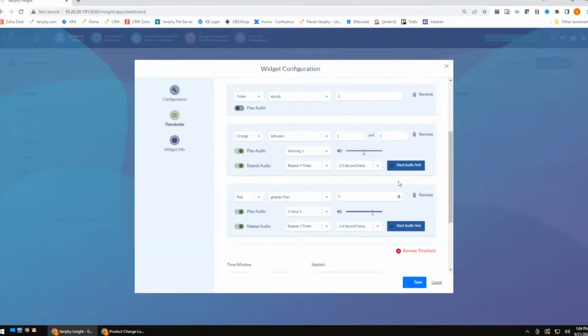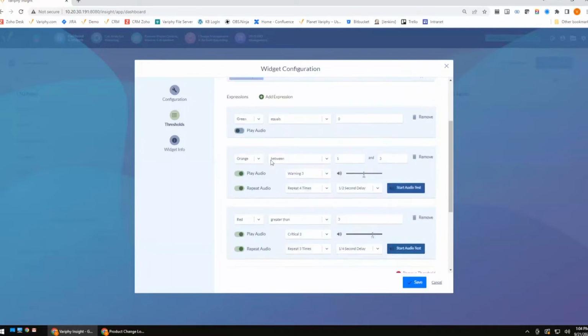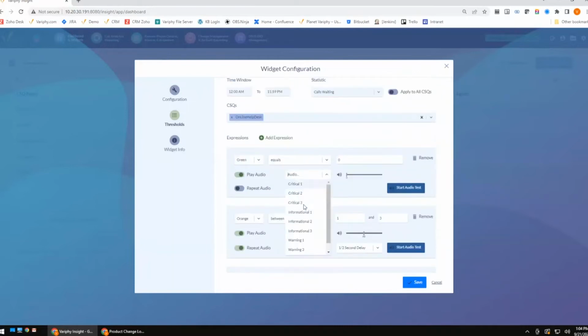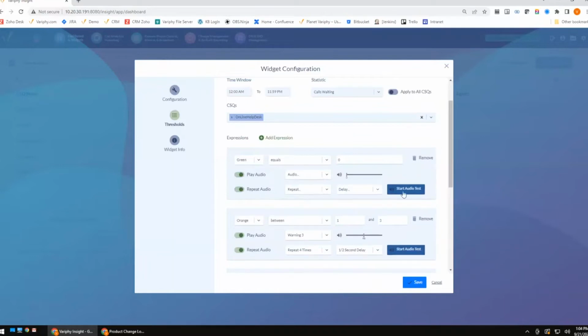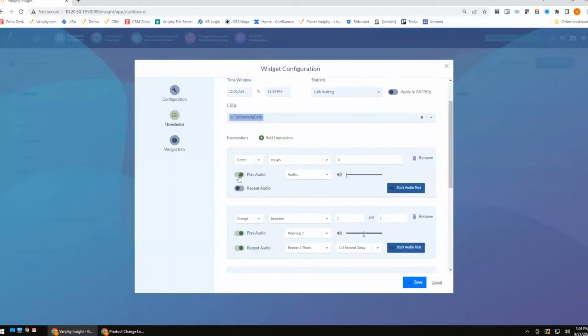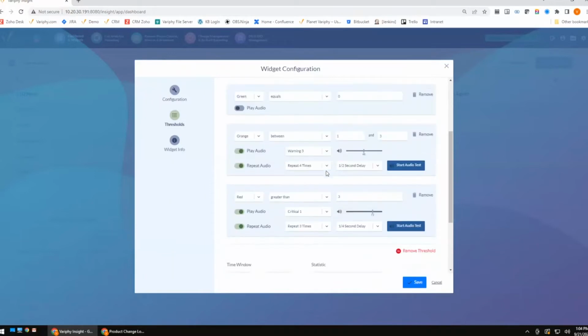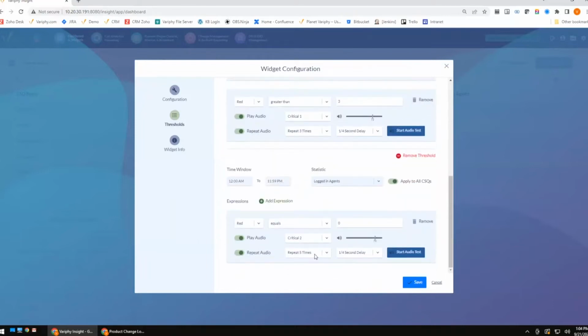If you guys have threshold alerts set up already, you're going to notice like this guy, it's just a matter of toggling something on, picking your audio, setting your volume, and setting your repeat intervals and how often it's going to repeat. So it's very easy to go ahead and set those up if you guys are already using thresholds. But a great way to do that is, once you have your thresholds configured, really just toggle those guys on. Just to give you a little example, we'll see if you guys can hear this.